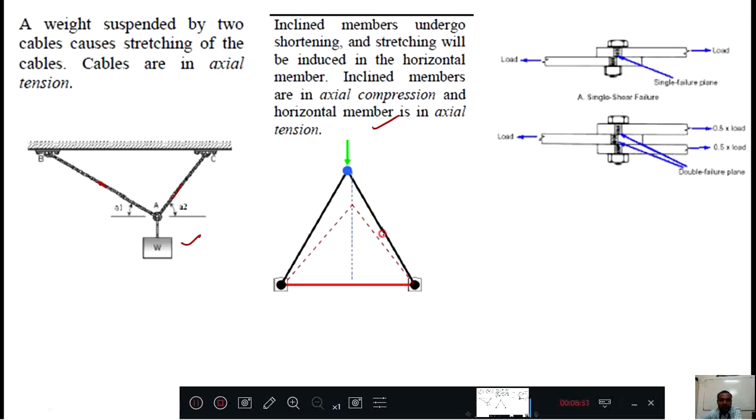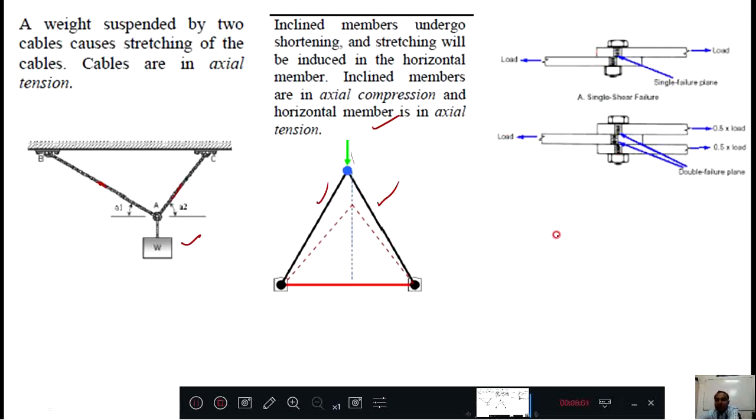Here you can see that the support is very important. Here is a hinge, here a hinge, and here a hinge. The member earlier was drawn with a thick line, and when I apply some force, the dotted line shows this member has reduced its length, and this member has also reduced its length. Why? Because the load is applied here. Such cases we will also study in strength of materials.